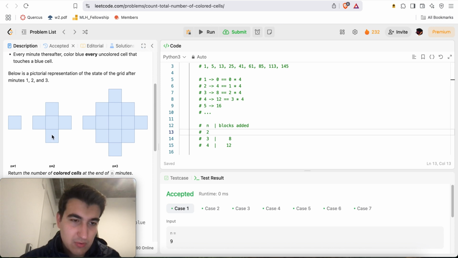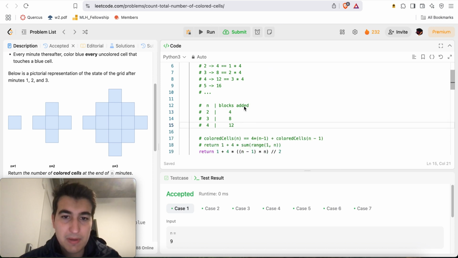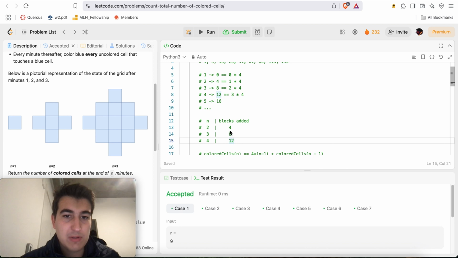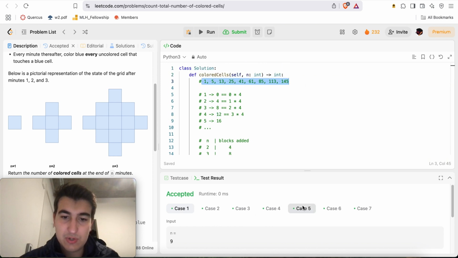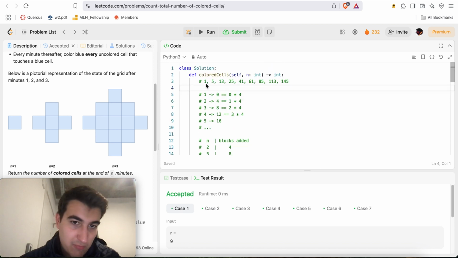Now let's see if there's a little pattern here. For 2, how many blocks do we need to add? We went from 1 to 5 blocks. We needed to add 1, 2, 3, 4 blocks, so we added 4. If you're starting to catch on a little bit, I was like, what if what's going on is we keep adding by 4 every time? And so here I pre-computed the solutions for several cases, and I see that's exactly what happened. We have 1 here, then we add 4, which is 5.